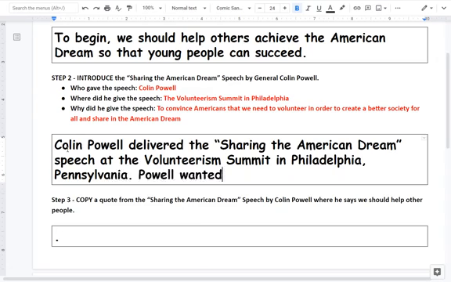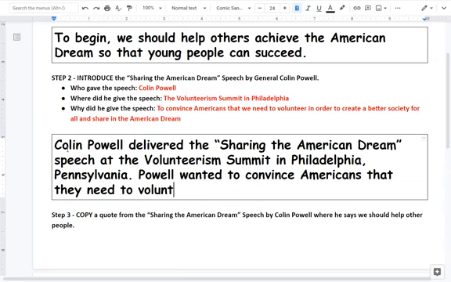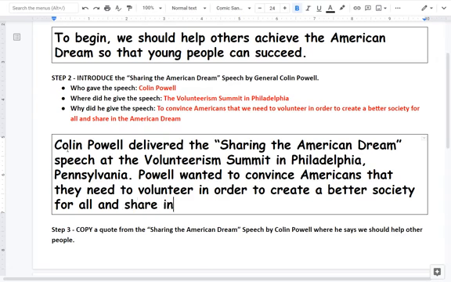Powell wanted to convince Americans that they need to volunteer in order to create a better society for all and share in the American dream. So at this point, we are done with step 2. If you need to pause the video, now is a good time to pause the video.